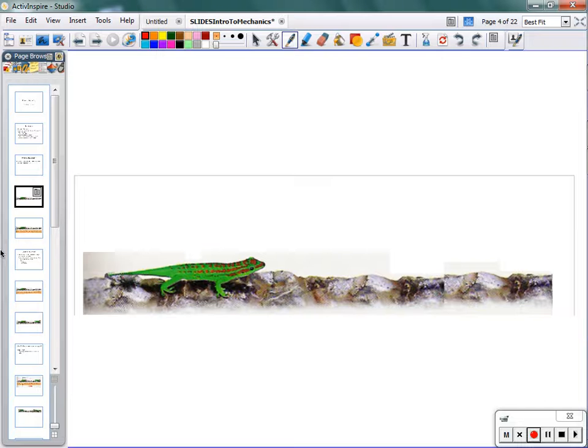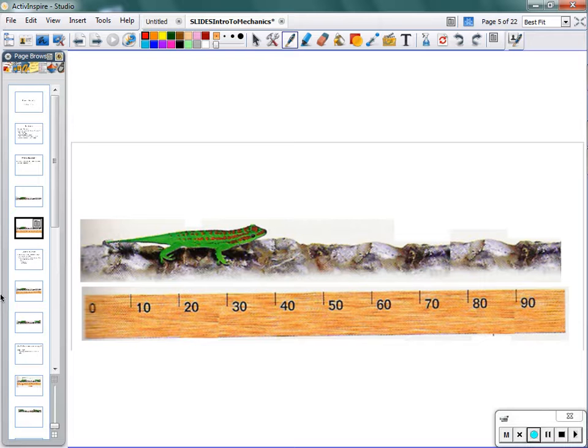So when we are describing the answers to those 4 questions about mechanics, we need some context. Now, depending on how detailed you want to get, that context can be more and more complex. But we're going to start off simple. So here, same lizard, same rocks, but I laid a ruler down next to these rocks. Now, that ruler does not distinguish these rocks from any other rocks in the world, but it does at least give us a little bit of context in order to describe the location of the lizard, at least in relation to the edge of the rock.